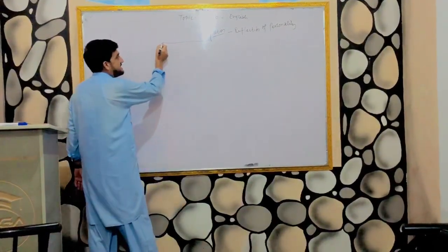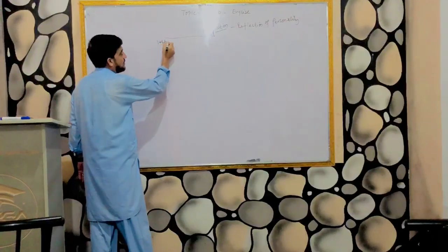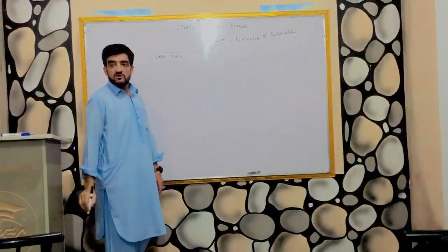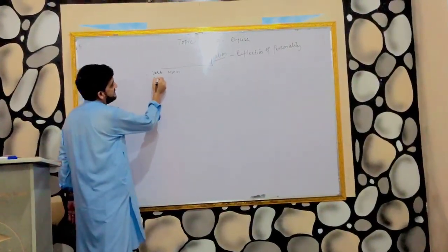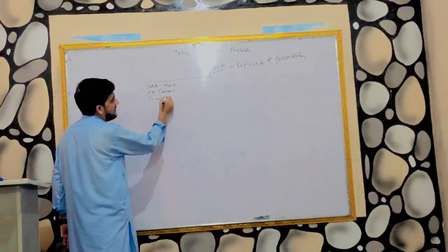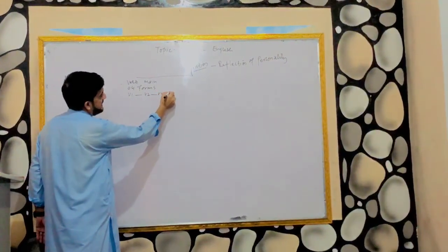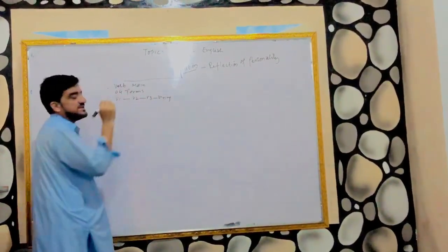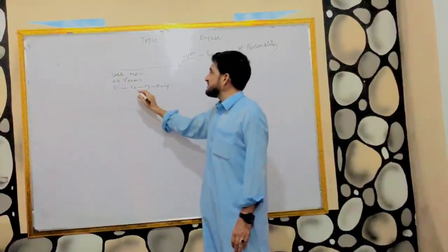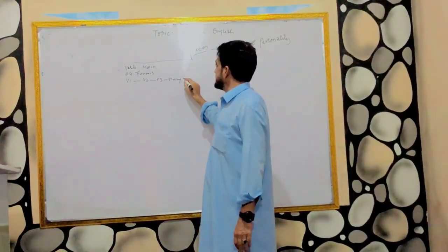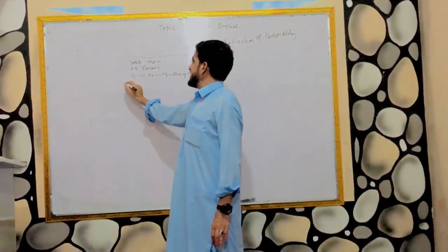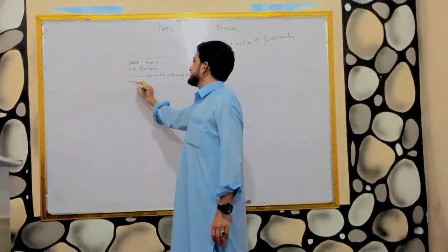Verbs are mainly divided into main verbs. Main verbs are those which have four forms, that is V1, V2, V3, V1 plus ing. They are called main verbs because they can perform the action without the help of a helping verb. And they are called tense makers.